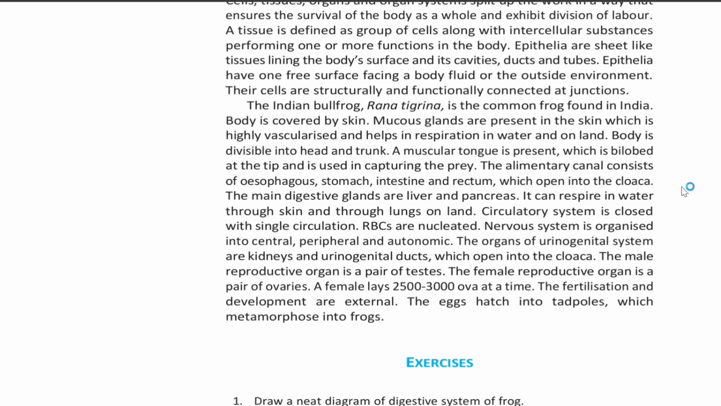The organs of urinogenital system are kidneys and urinogenital ducts, which open into cloaca. The male reproductive organ is a pair of testes. The female reproductive organ is a pair of ovaries. A female lays 2,500 to 3,000 ova at a time. The fertilization and development are external. The eggs hatch into tadpoles, which metamorphose into frog.